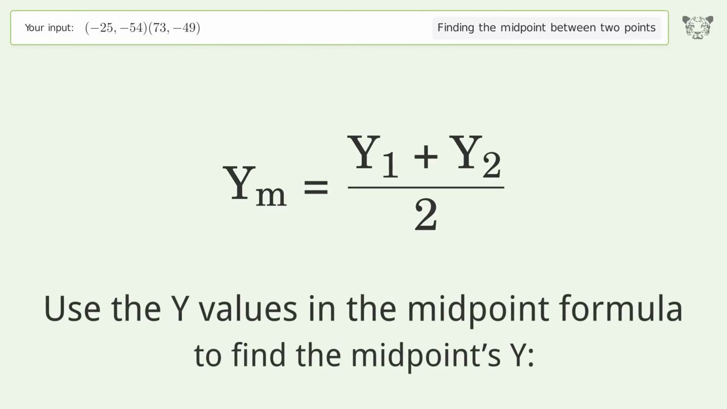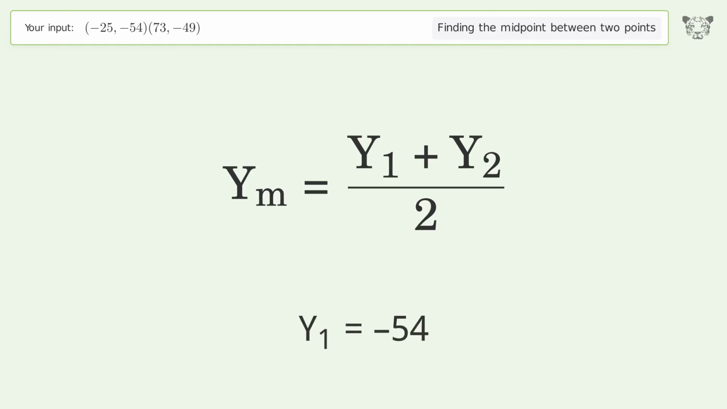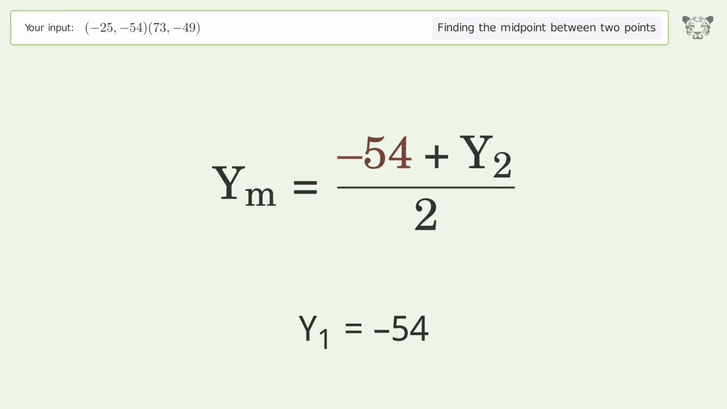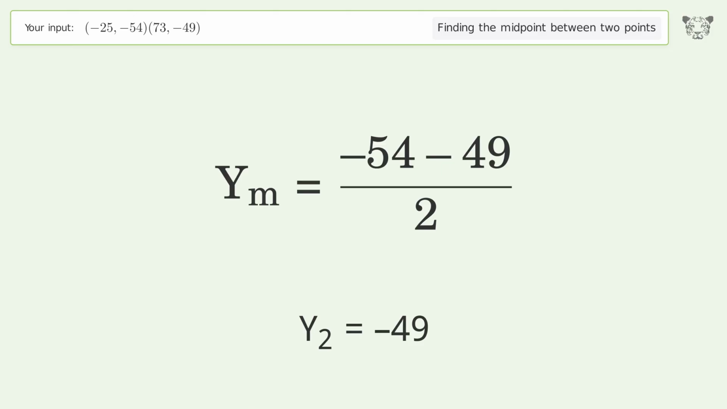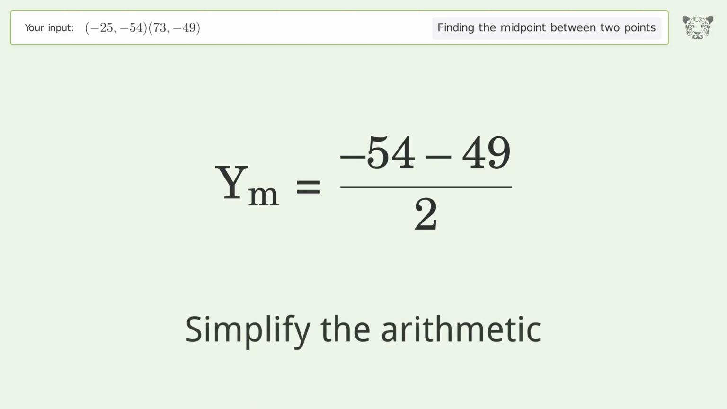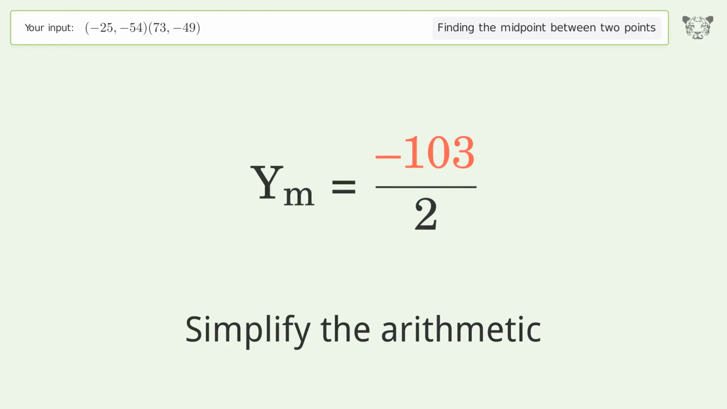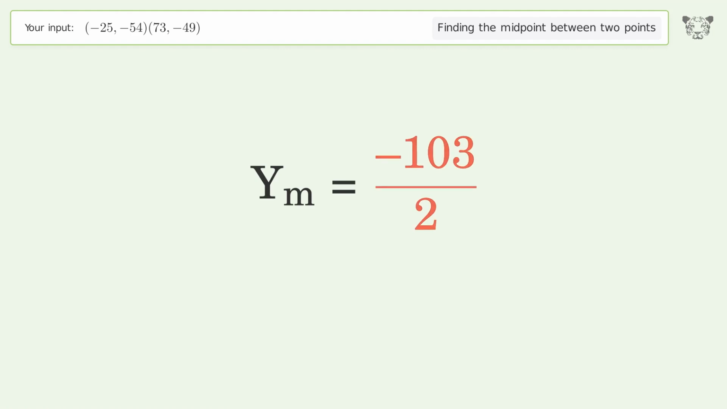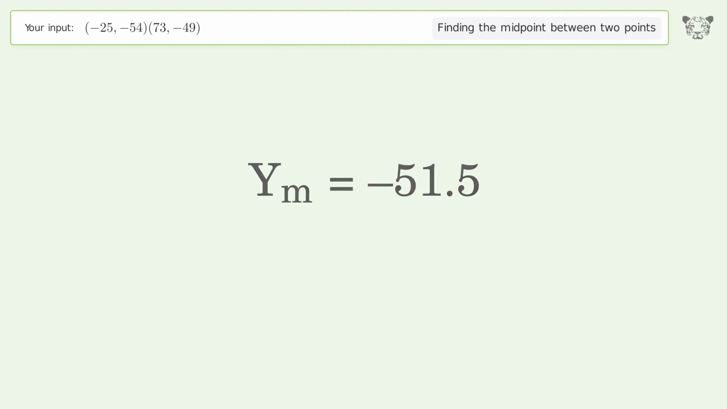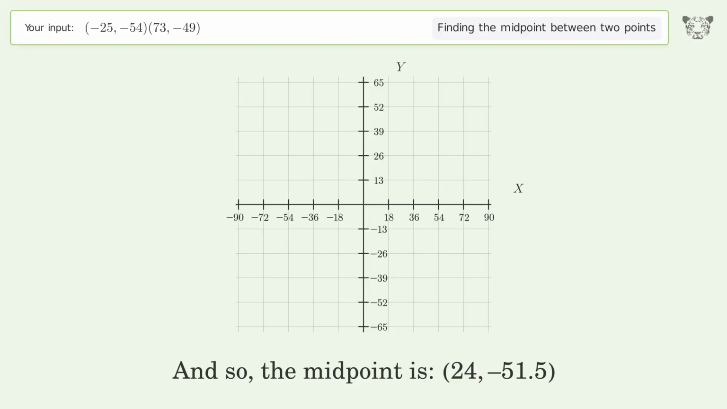Use the y values in the midpoint formula to find the midpoint's y. y1 equals negative 54. y2 equals negative 49. Simplify the arithmetic. And so, the midpoint is 24, negative 51.5.